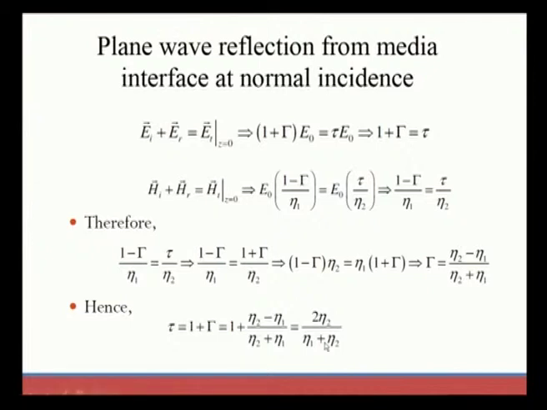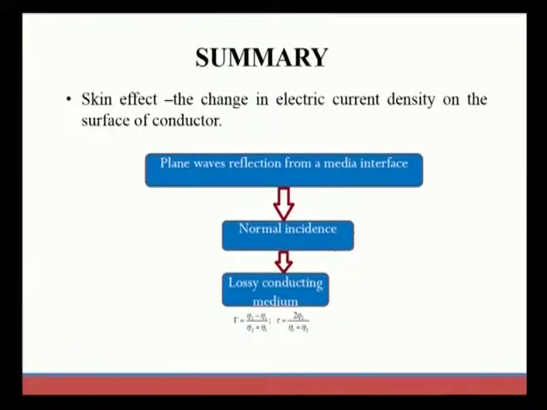They are related to the intrinsic wave impedance. So, let us have a quick summary of this session. In this session, we first started with the skin effect, which is a change in electric current density on the surface of a conductor. This is also called skin depth, and it depends on the conductivity sigma, the permeability, and also the frequency. So, all these factors affect the skin effect.